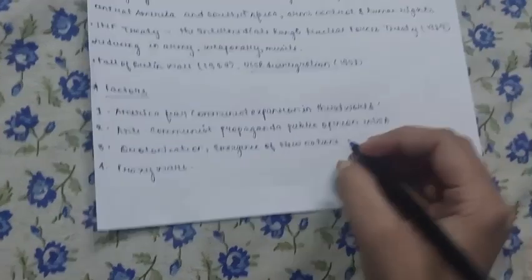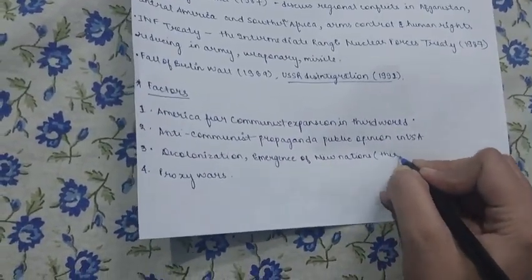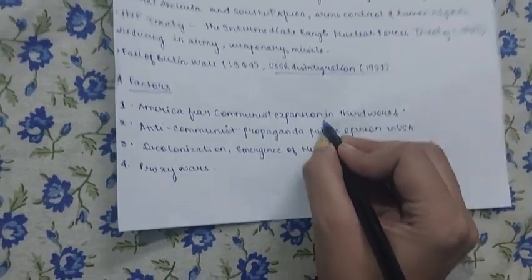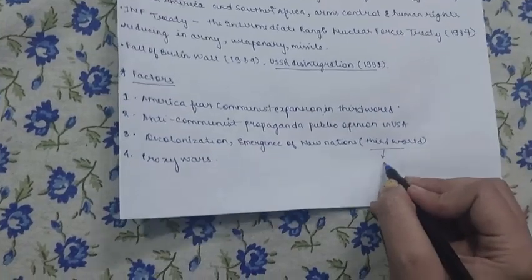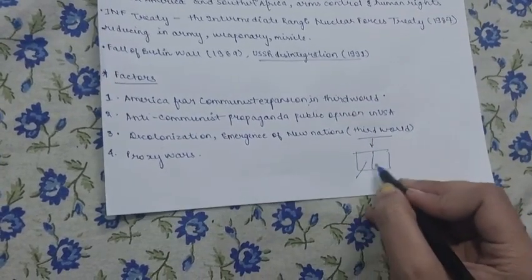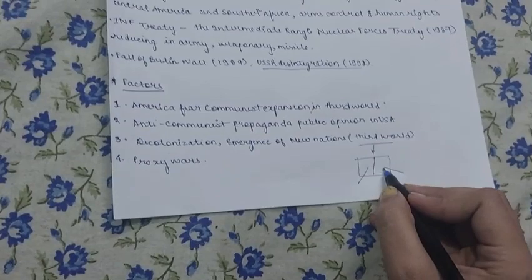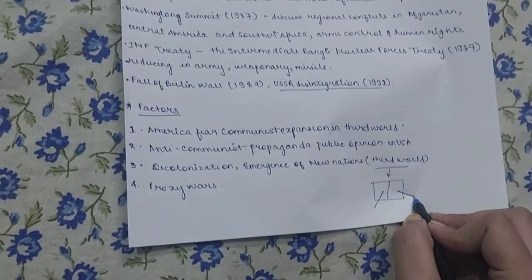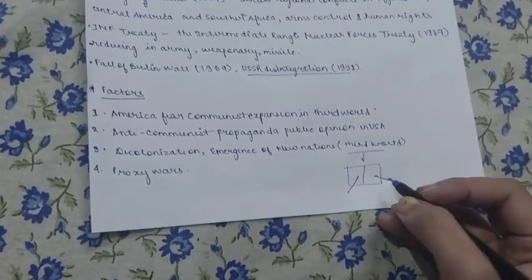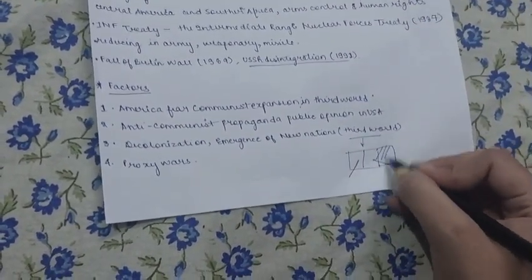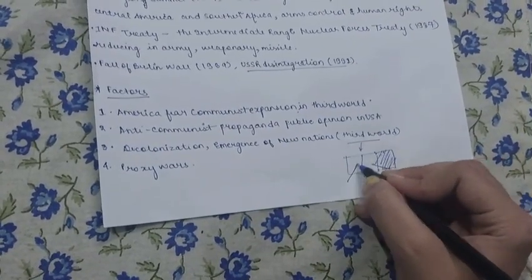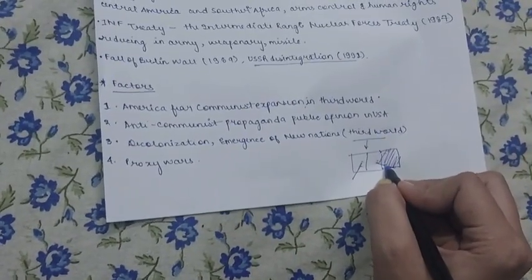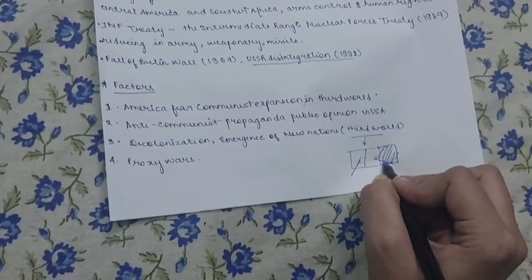Decolonization, emergence of new states, or we can say the third world. The expansion is concerned only with the third world, because already the world got divided into two parts. One is communist and one is diplomacy and democracy. So the third world countries which were not a part of either had to get involved with one of the two. This happened after decolonization, when more countries got liberated, independent from the rule of their masters.